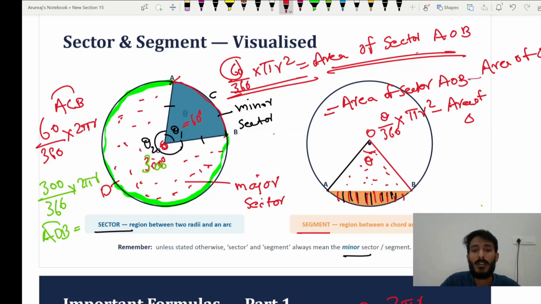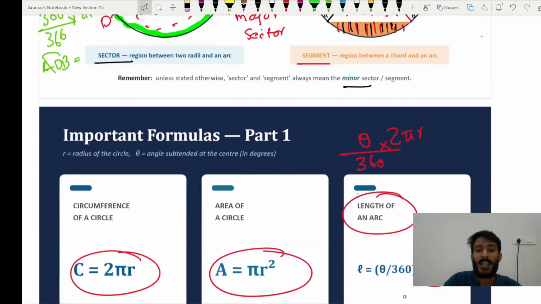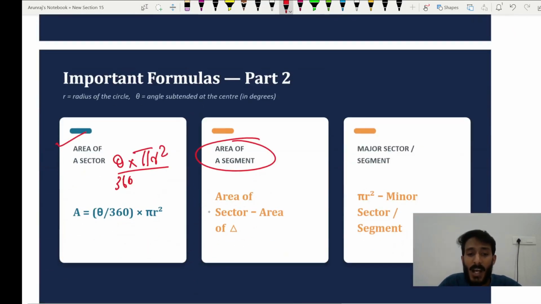You will get the area of the segment. So what is the area of the segment? Area of the segment is area of sector minus area of triangle.